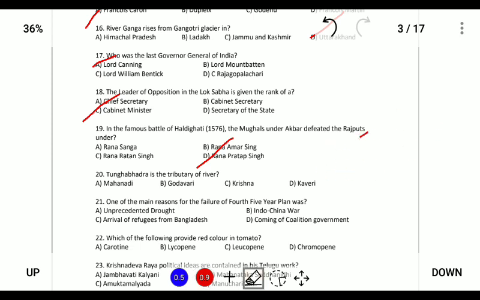Next, Tungabhadra is a tributary of. So the Tungabhadra Dam is located on the Tungabhadra River, and this is a tributary of River Krishna.